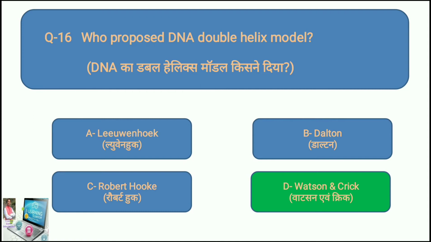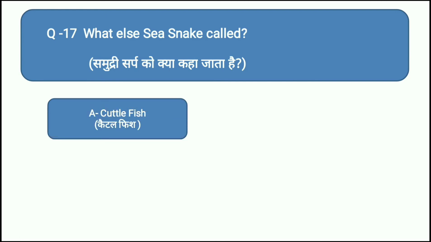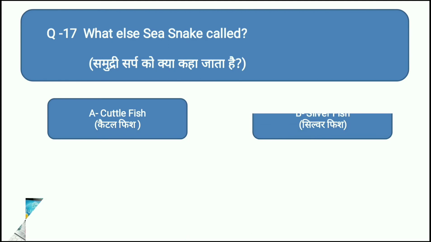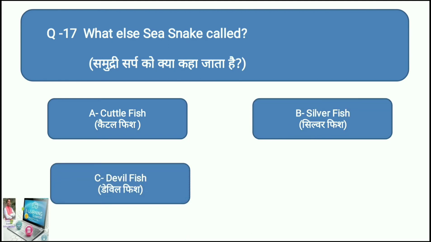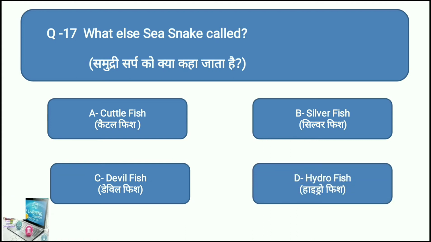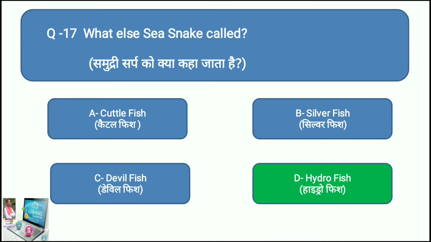Now comes the next question, question number 17. Here it comes on your screen. What else is the sea snake called? What is the other name of the sea snake? Your options are, option A cuttlefish, option B silverfish, option C devilfish, and option D hydrafish. Which of these is called sea snake? The right answer is hydrafish, option D, right?